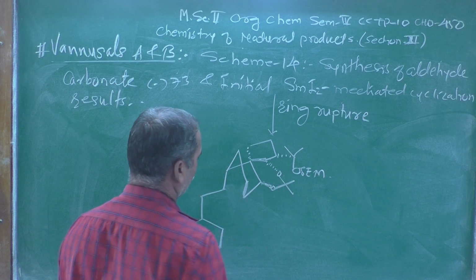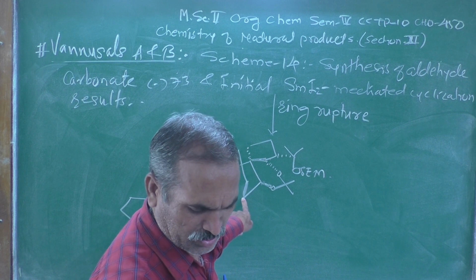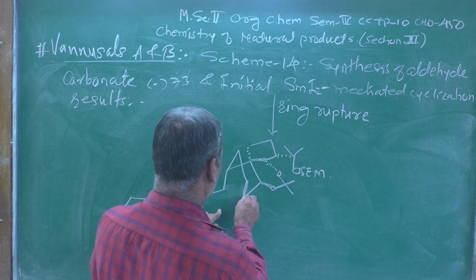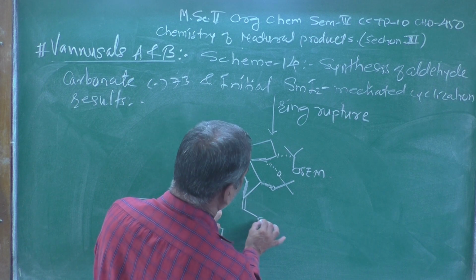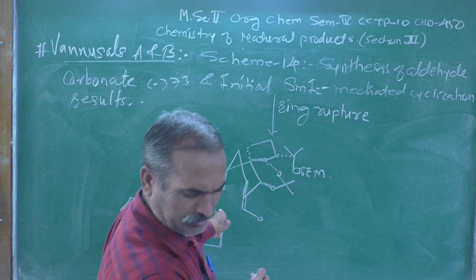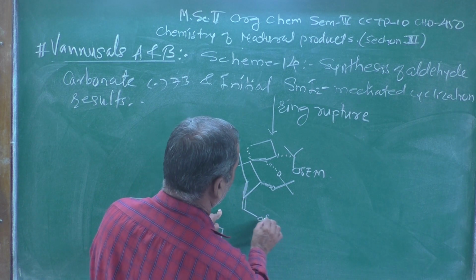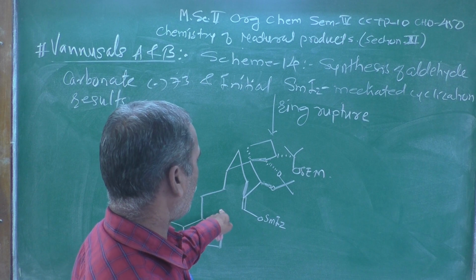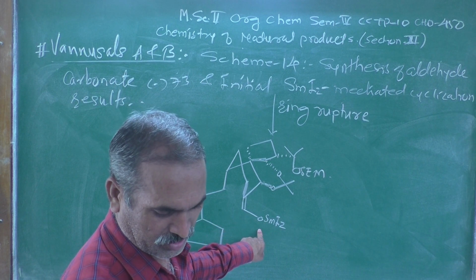Now here there will be a double bond. If you see the previous structure, there will be SmI2 once again, samarium having a third.